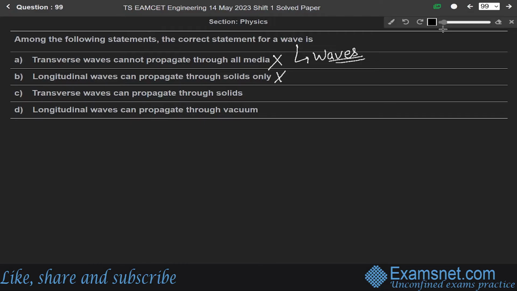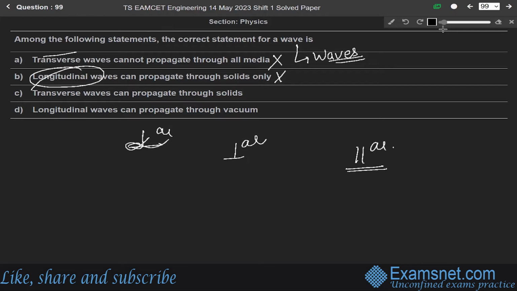Okay, first of all, let us know what transverse waves are. Transverse waves are those waves whose vibration is perpendicular to the direction of propagation. And what about longitudinal waves? Longitudinal waves are those waves whose vibration of the medium is parallel to the direction of propagation. Means for transverse, these are perpendicular, and for longitudinal, these are parallel. So it can propagate in all mediums, solid, liquid, and gas. No mechanical wave can propagate without any medium. So option C is the correct answer.